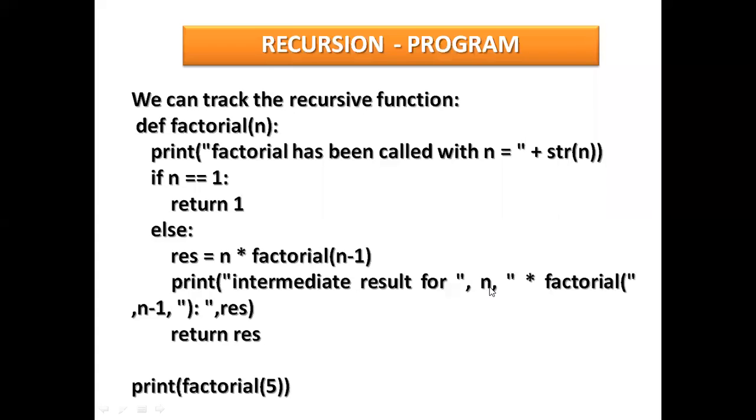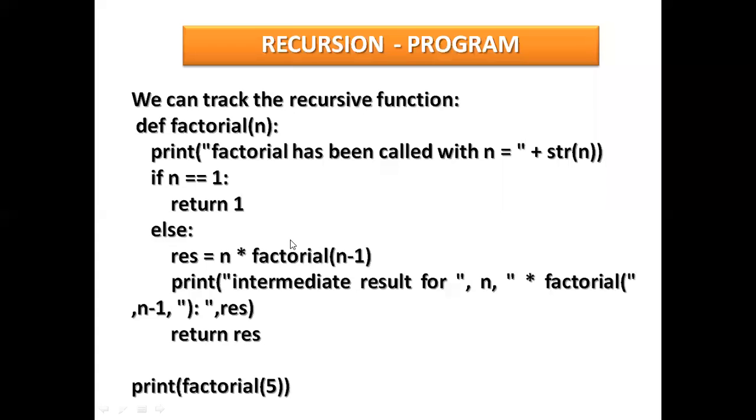this is a call here, n into factorial. So n minus 1, that will remain as it is, which is enclosed in double quotes. Res, after calculating this, the response will be printed here. Return res.